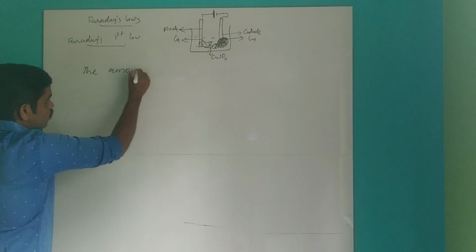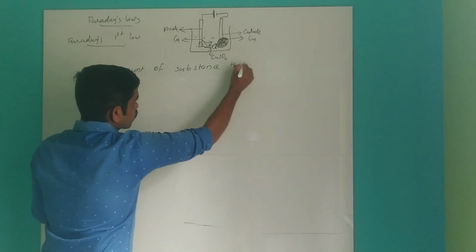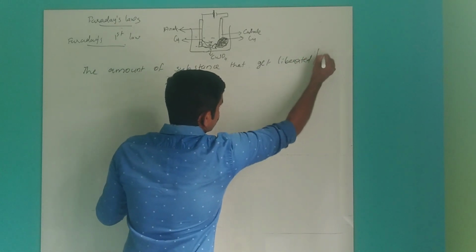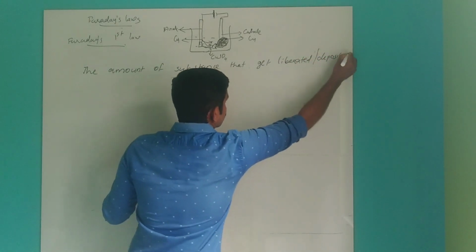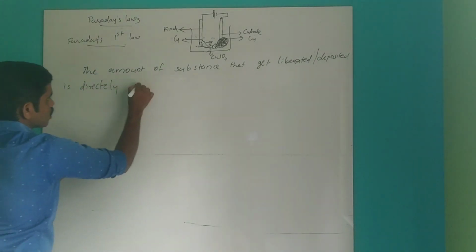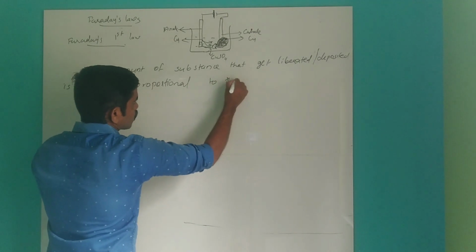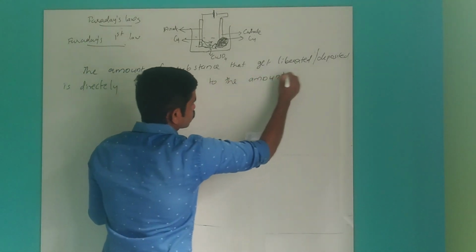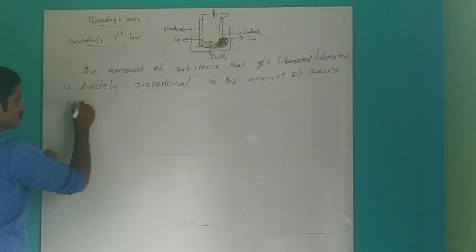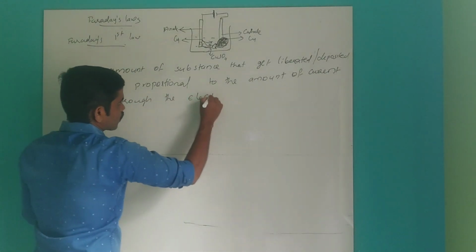So what is Faraday's first law? The amount of substance that gets liberated or deposited is directly proportional to the amount of current passed through the electrolyte.